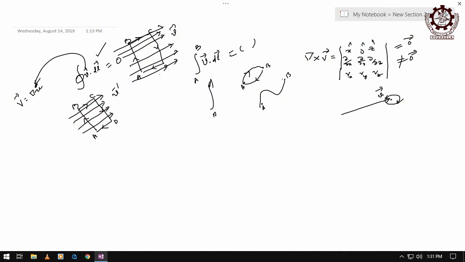These two opposite faces are of equal length, and these opposite faces also have equal length, because it is a rectangle, right. But look at this integration, V dot dl. There is an angle in between, either in this case or that case, right. And what is that angle? The angle between the direction of the field and the path along which you are travelling, right. If the angle between them is 0, then the value is maximum, right.